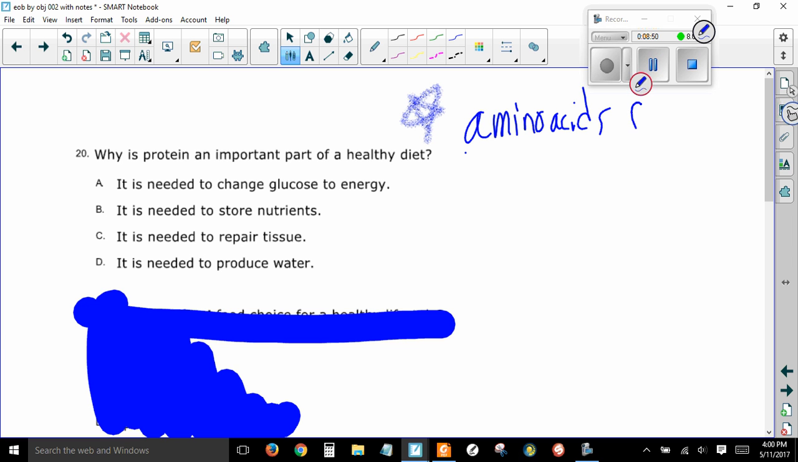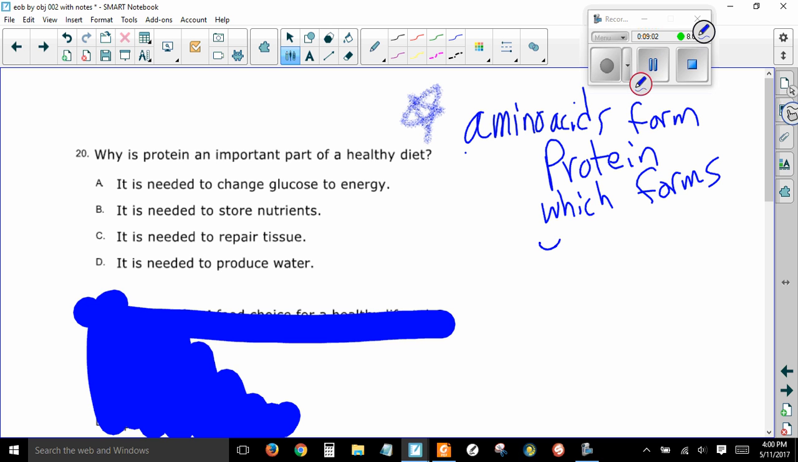Amino acids form protein. And protein forms enzymes. Enzymes are biological catalysts. They speed up chemical reactions. They put things together and take things apart.